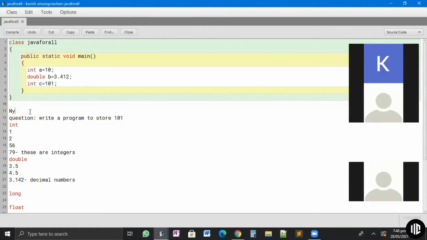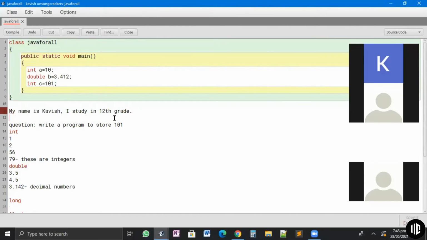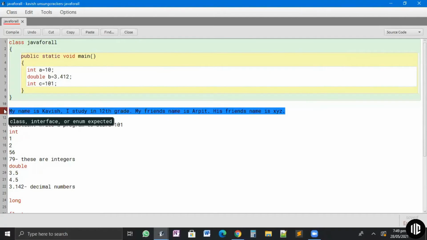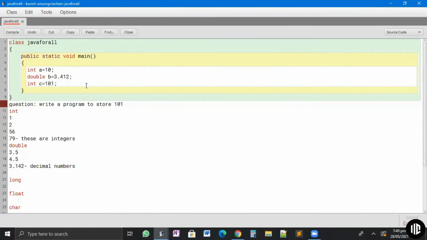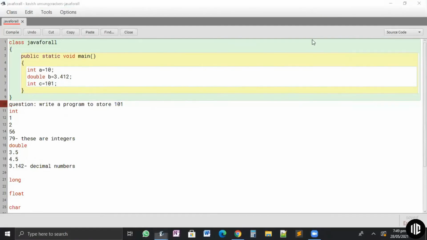But you know, in English language, how we say, I had explained this earlier. My name is Kavish. I study in 12th grade. Now, in English language, it's compulsory to put a full stop. If I have to start another sentence, that my friend's name is Arpit, for example, then again I have to put a full stop. His friend's name is XYZ. Again, I put a full stop. After every sentence, we need to put a full stop in English language. Similarly, in Java, after every statement, we need to put a semicolon.